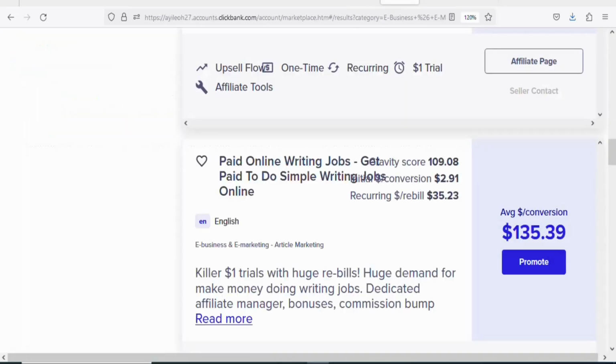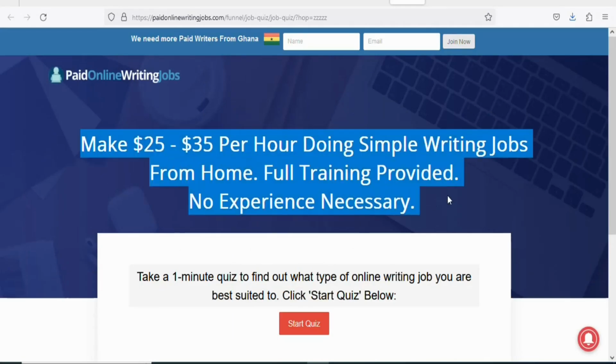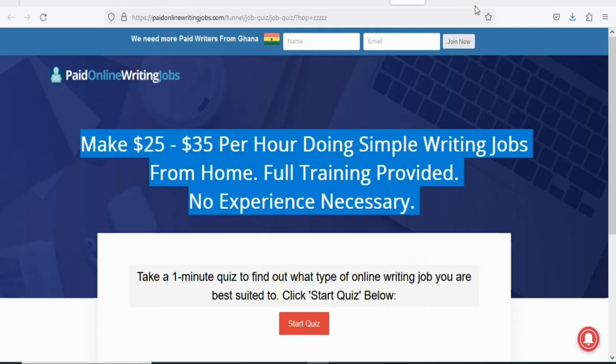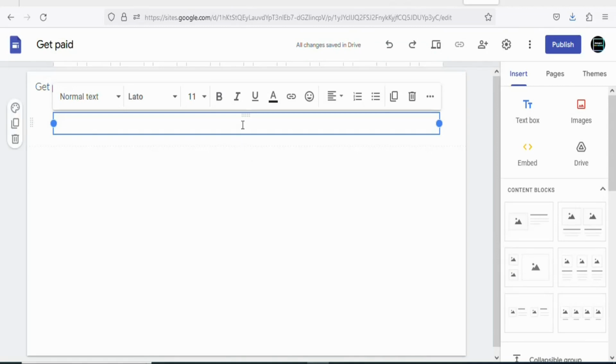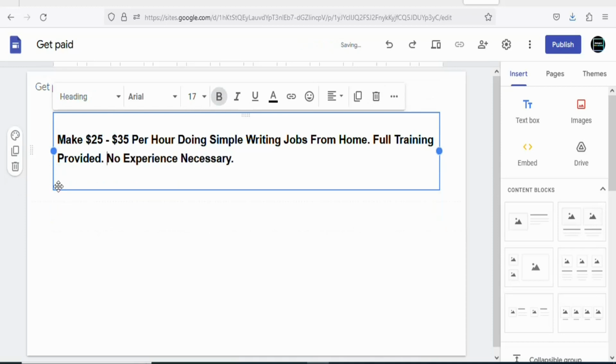So what you have to do is that you have to come back on Clickbank. Once you come back on Clickbank, click on the name of the product so that you can see the landing page. Once you click on the name of the product, you can see this is the landing page. Just highlight and copy this text. Once you highlight and copy it, you are going to come back on your landing page. Once you come back, paste the text right here. As you can see, that has been done. So what you have to do is that you have to rearrange it properly.